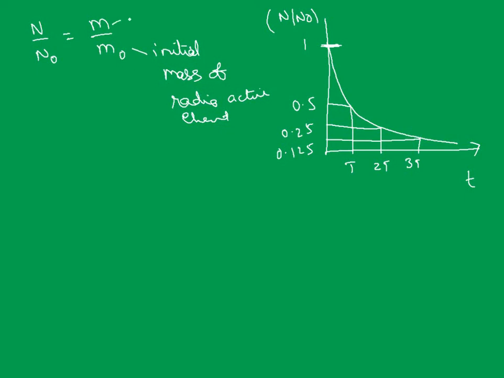Don't confuse these two. M naught is the initial mass while m is the mass after decay.